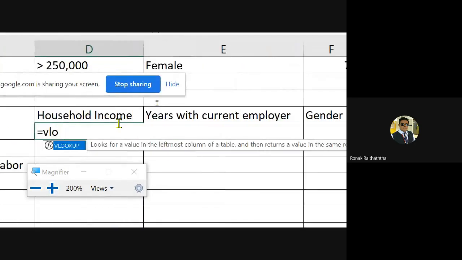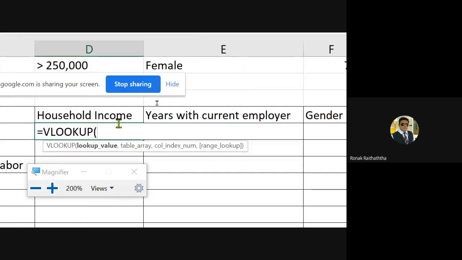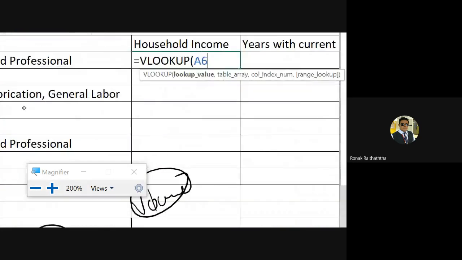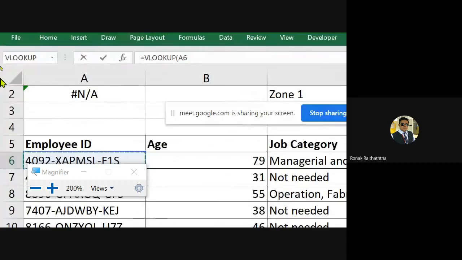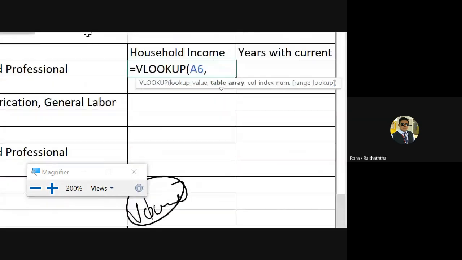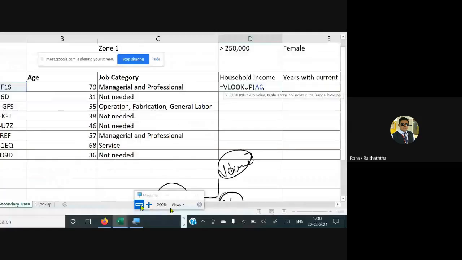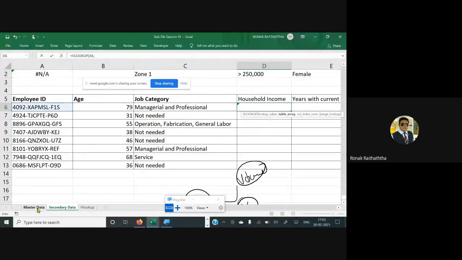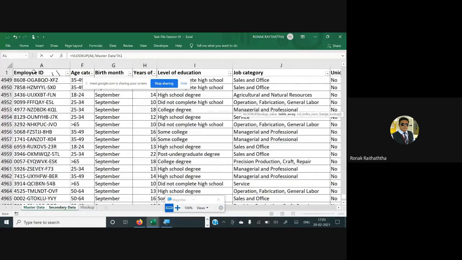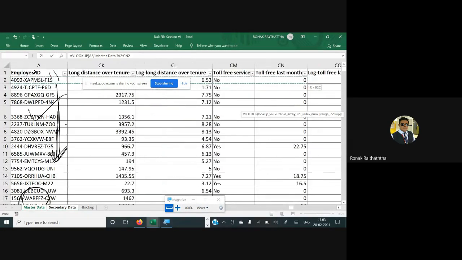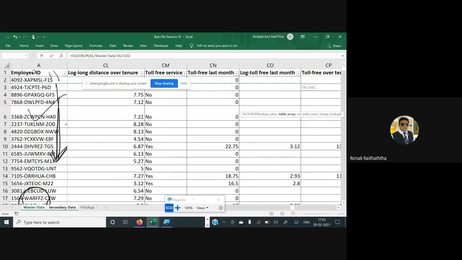So equal to VLOOKUP, opening the bracket, lookup value is the first one we have got here, which is the employee ID, putting the comma, then table array is the master data we have got there, master data starting from the employee ID. Then I'm selecting up to the last one. एकदम अंत वाला जो कॉलम है ना, वहां तक सिलेक्ट कर लेते हैं. फिर अपन क्या करेंगे, वो टेबल अरे है उसको भी फिक्स कर देंगे.